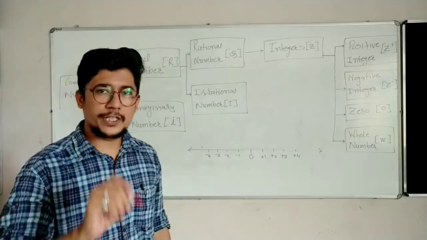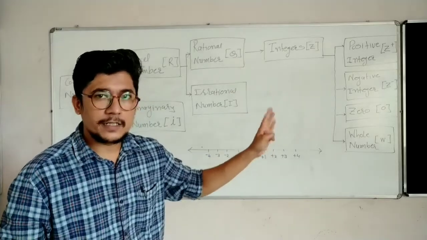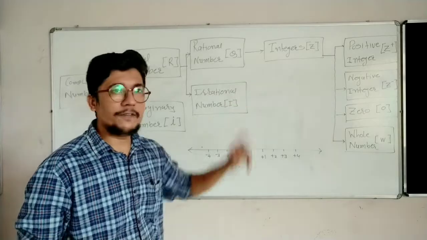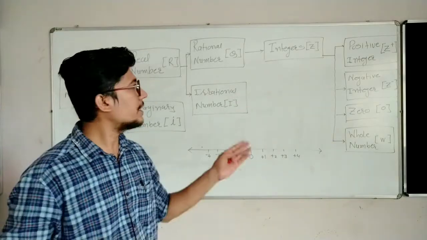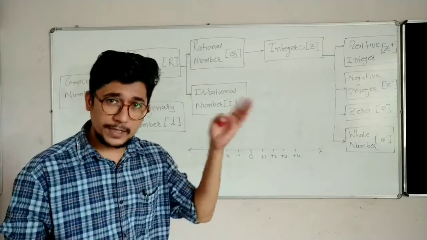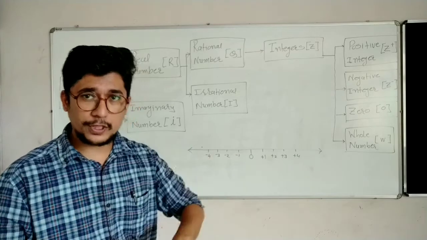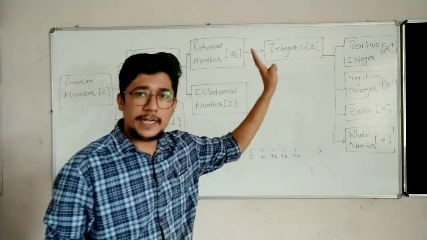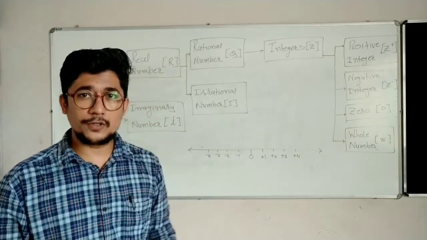Now I do have a question for you. Every positive integer is a whole number, yes or no? Yes, because positive integer is having 1, whole number is also having 1. Positive integer is having 2, whole number is also having 2. Positive integer is having 3, whole number is also having 3, and so on. So all the positive integers come under whole number, yes or no?